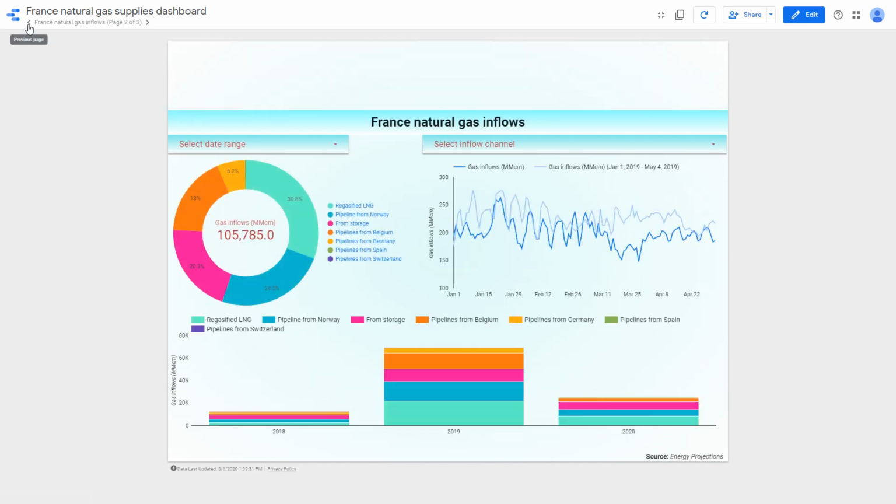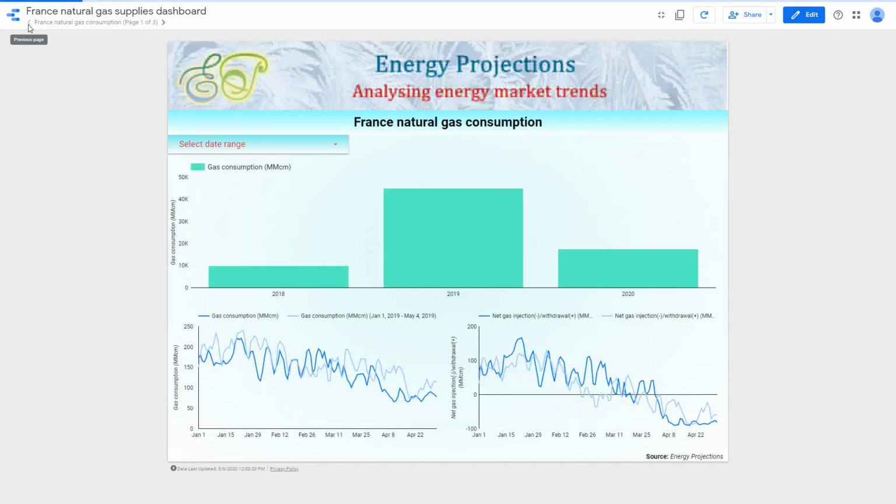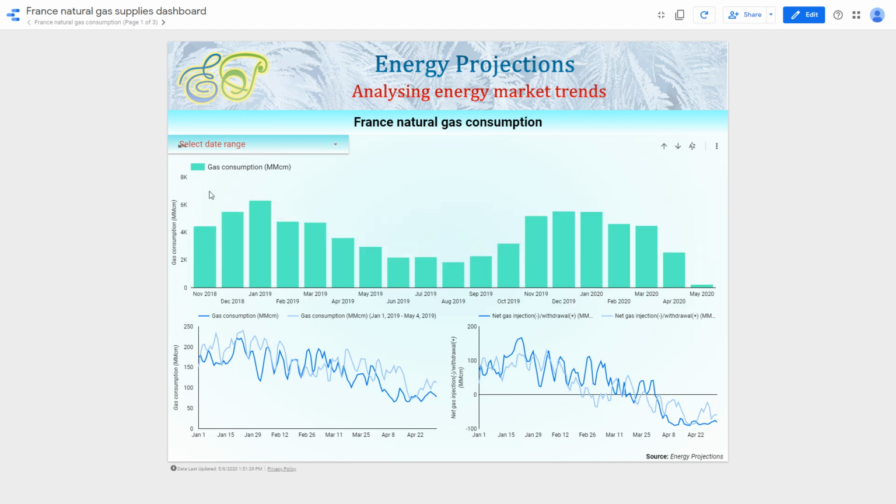Now, one thing I would like to mention is that for any of the charts, we have the capacity to download data in any view. So say if we go to the monthly view for natural gas consumption, and then we want to download the monthly data, all we need to do is click on the button over here, and then we can download it as a CSV file or as an Excel file or as Google Sheets.